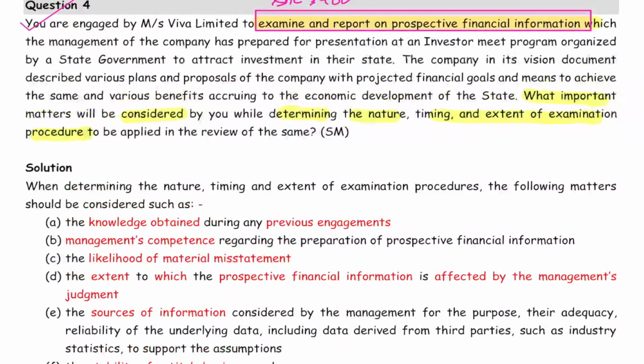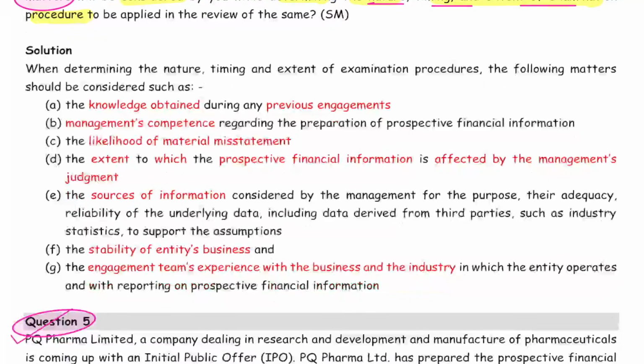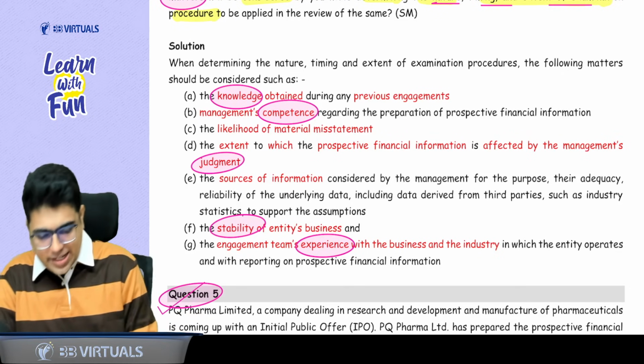Okay, let's do question 4 also. What matters will you consider in determining the nature, timing, and extent of procedure? This we divided. Engagement team matters: knowledge of engagement team, experience of engagement team. Management related matters: competence of the management, and judgment of the matters. And the last point was stability of business. Easy peasy? Yes, sir.